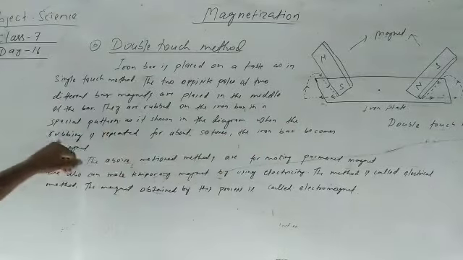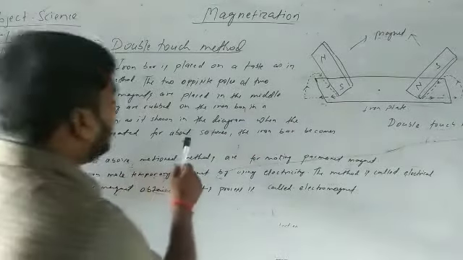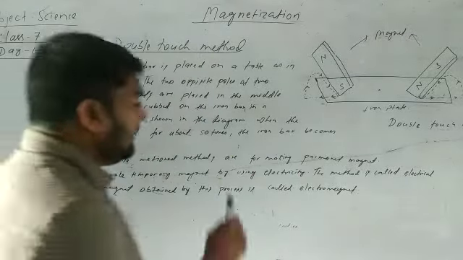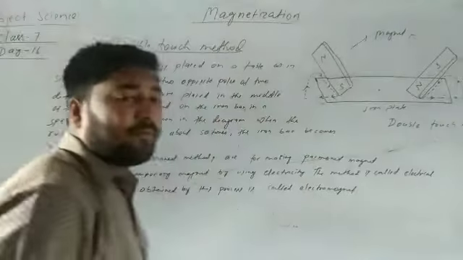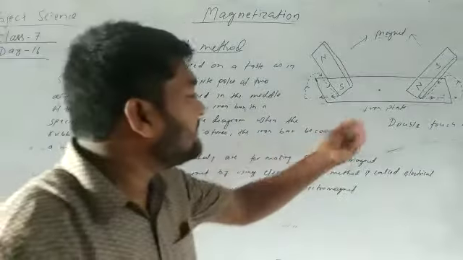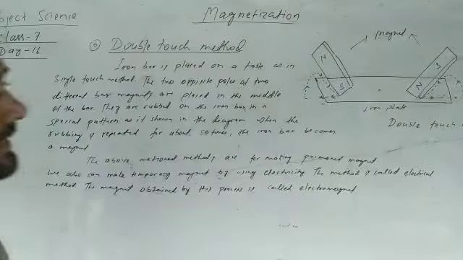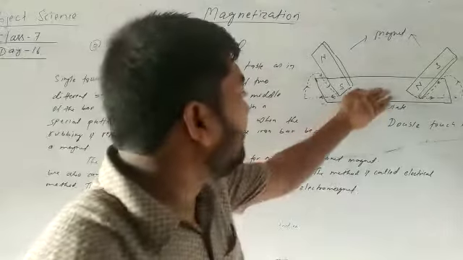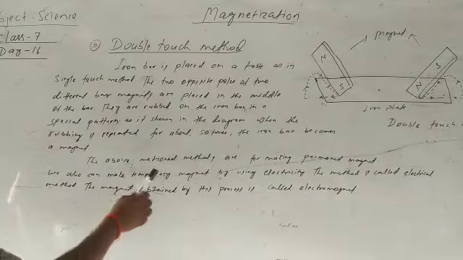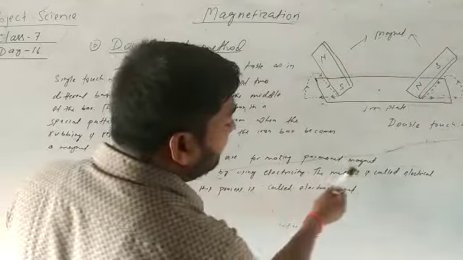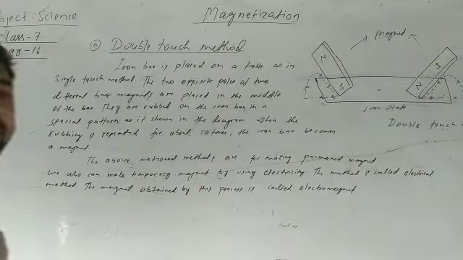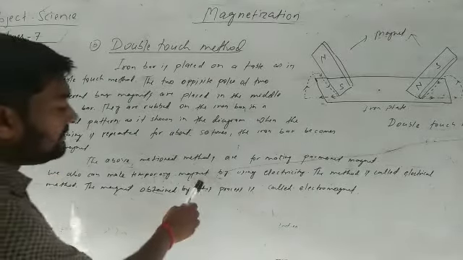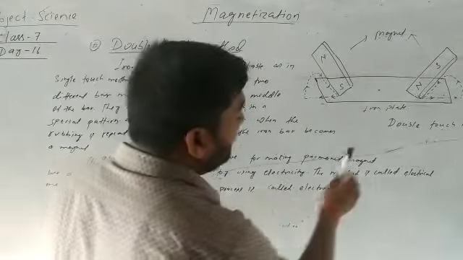When the rubbing is repeated about 50 times, the iron bar becomes a magnet. When it is rubbed about 50 times, the iron plate converts into a magnet. The above mentioned methods are for making a permanent magnet. This process produces a permanent magnet. We can also make a temporary magnet by using electricity.